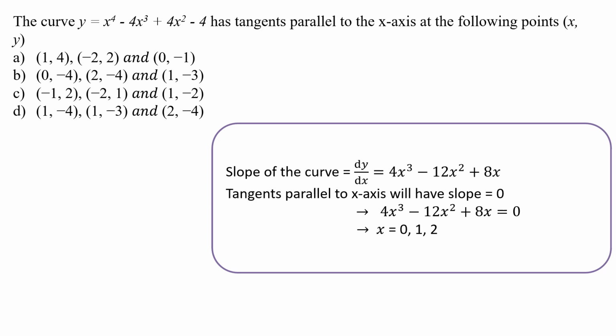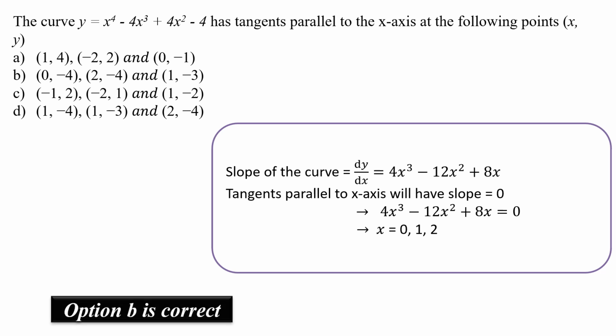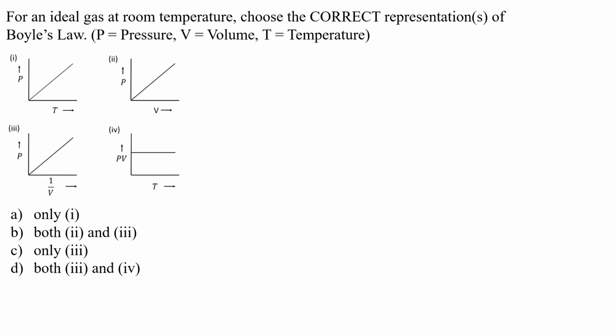It means that you have to differentiate the equation with respect to x. After differentiation with respect to x, you have to equate the derivative to 0. And ultimately, you are going to find the coordinates of x. That will be either 0, 1, and 2. So, look at the coordinates of x-axis. So, option B matches with our solution. So, option B is the correct answer.